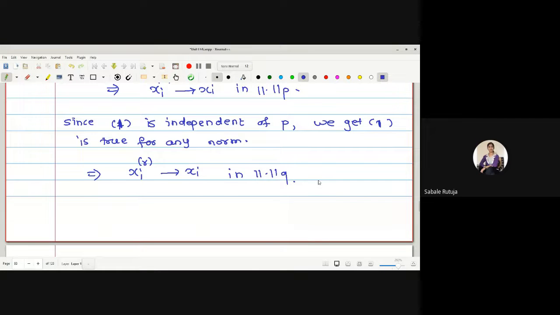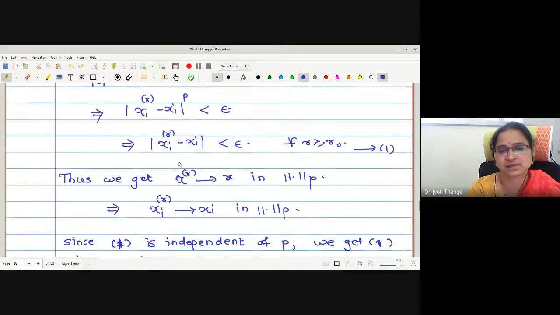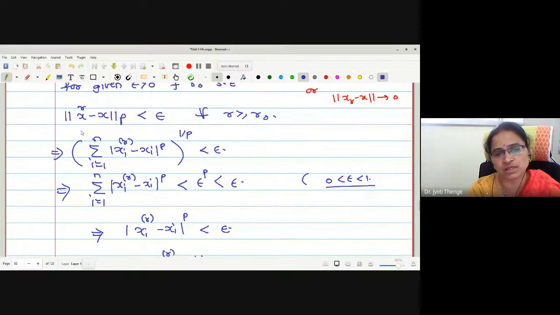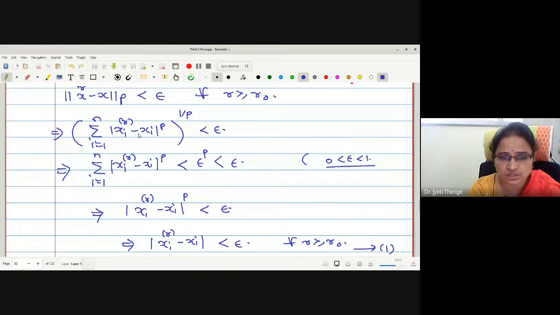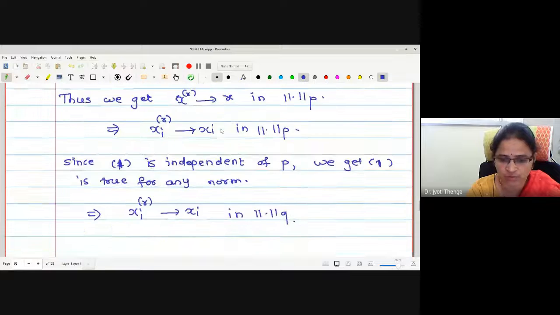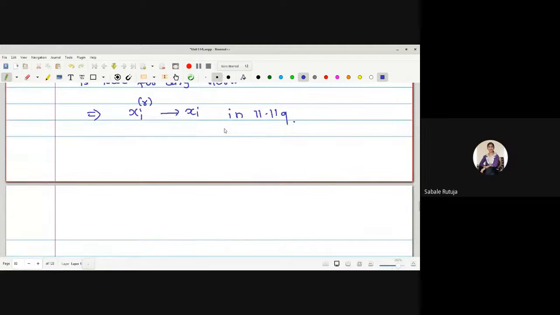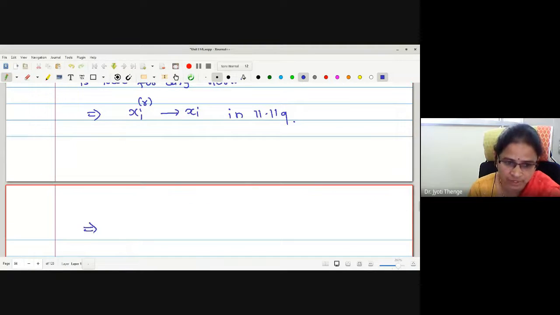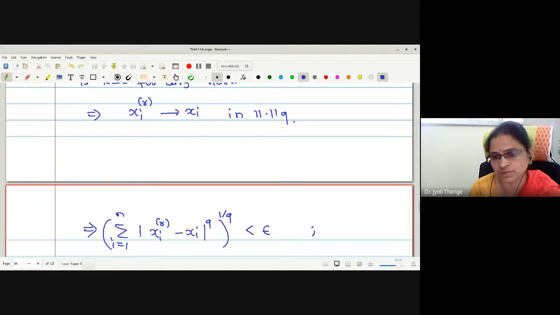Now revert all the steps. Whatever we have done, revert all the steps. Can I write this norm is less than epsilon? Reverse every step. And finally we can say summation i equals 1 to n, xir minus xi raised to Q, whole thing raised to 1 by Q, is less than epsilon for R greater than or equal to R0.